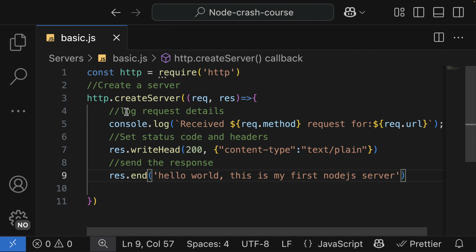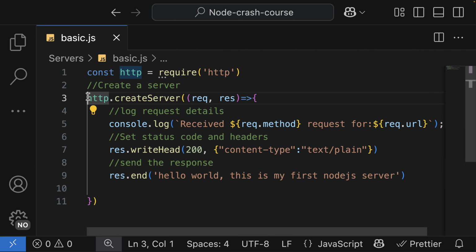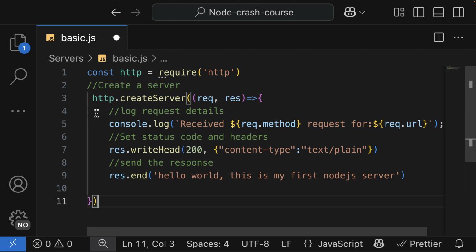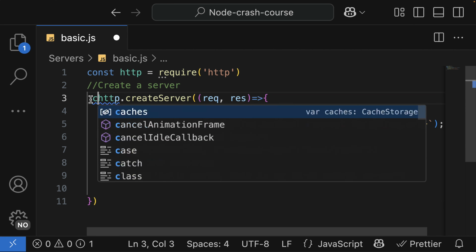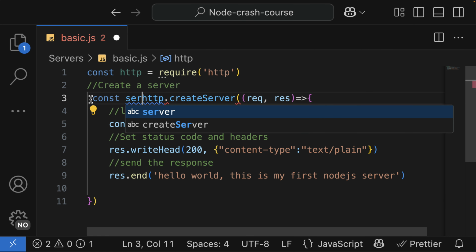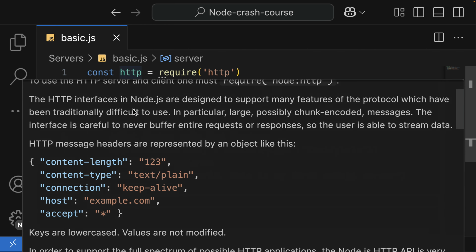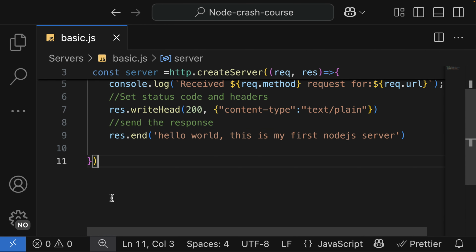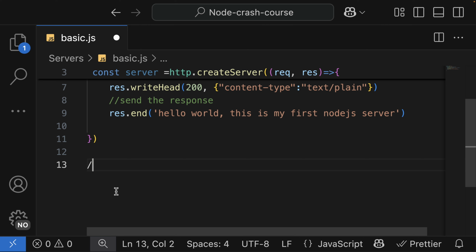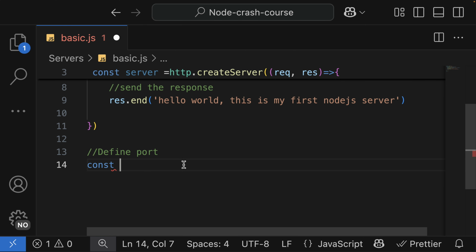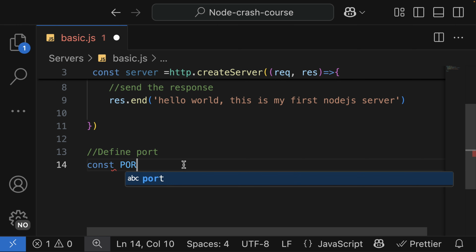Alright, so we have created our server here, but we need to add more things into it before it can work. Note that this is a function call we are going to assign to a variable called server. Now we are going to allow our server to listen. So below here, I'm going to define const port is equal to 5000.